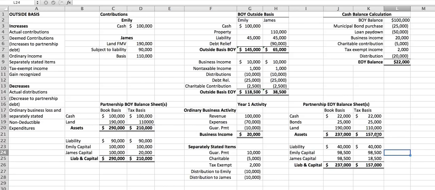Now, one thing to make sure you do is look at the assets and the capital and liability sections and make sure that those balance. That's why it's called a balance sheet. Okay, now we've correctly accounted for everything that happened during the year.